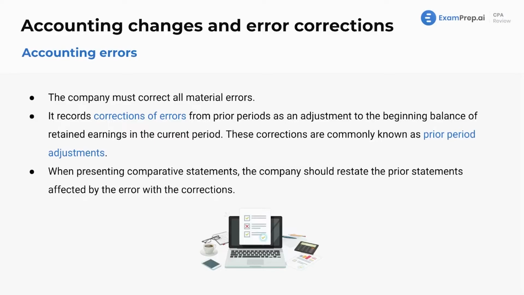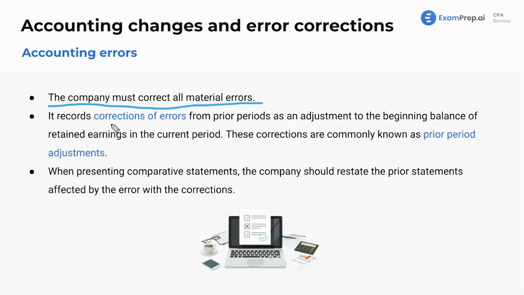All right, a company must correct all material errors. Pretty straightforward. If it is important to the users of the financials, then correct them. Maybe let those little white lies go by. A $100 fraud in a $1 billion company, not a big deal.